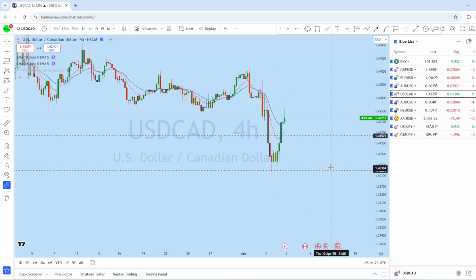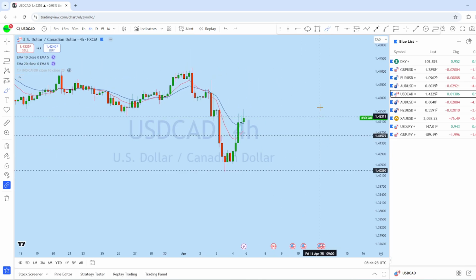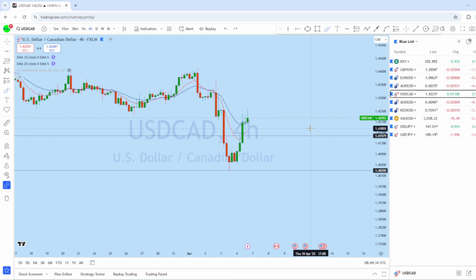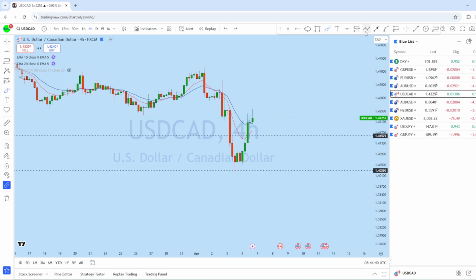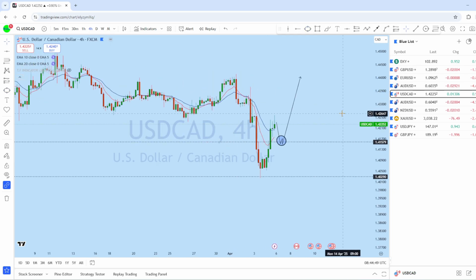So looking at the 4-hour chart here on dollar CAD, this is the 4-hour time frame. There is a liquidity grab followed by another liquidity candle formation. Over quite a few sessions, we saw a strong bounce and a strong rejection from this support level. We might see dollar CAD potentially pull back to that level and then bounce back up to create a new higher high in this market. As soon as we find a suitable entry on dollar CAD, we will be looking to go long.